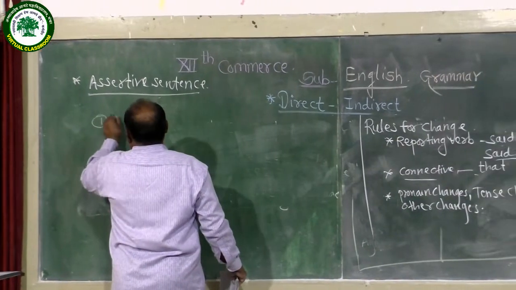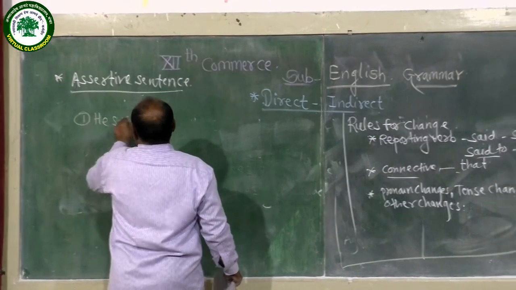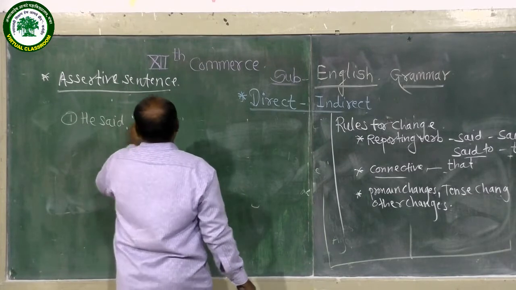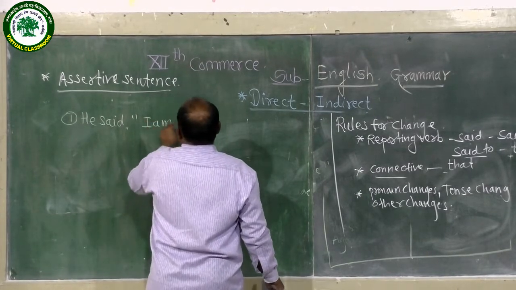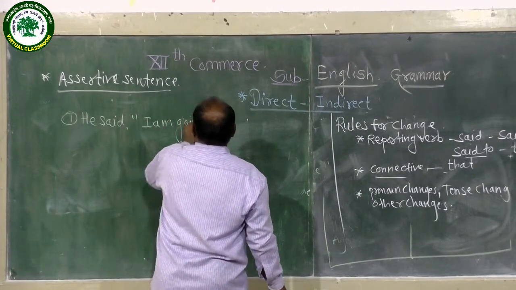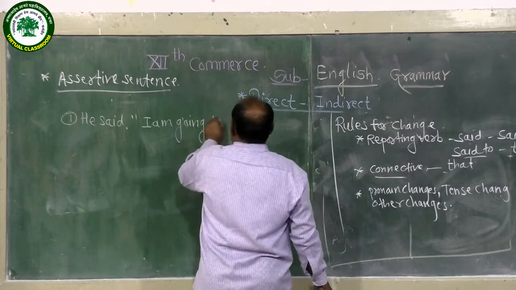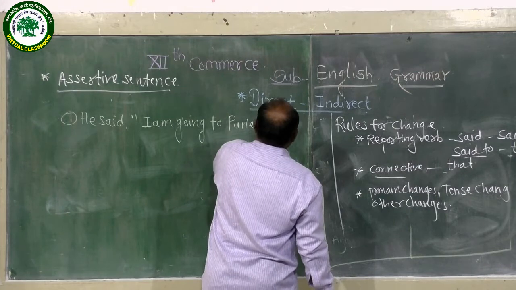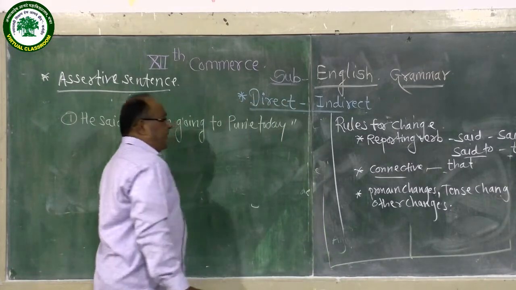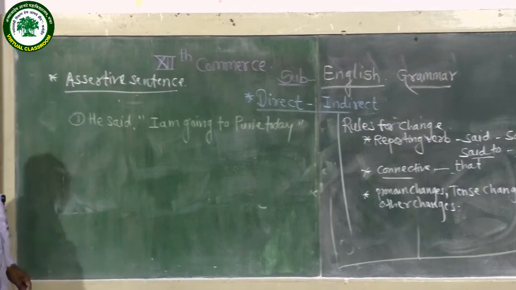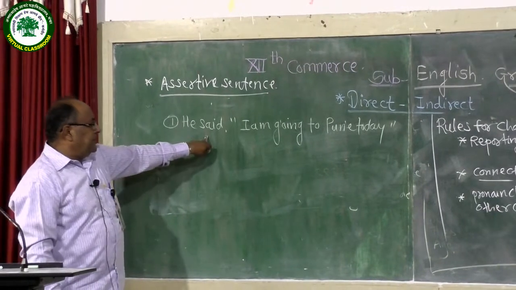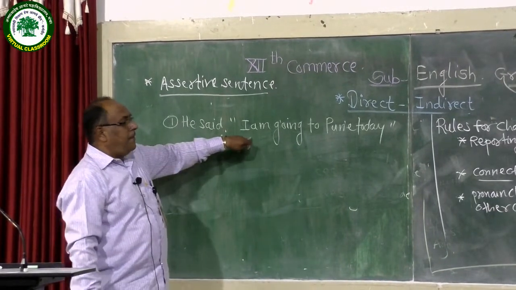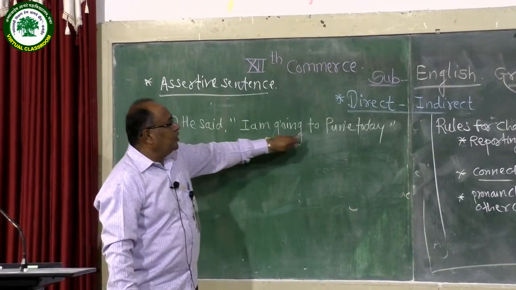He said, I am going to Pune today. Now look at this sentence. Reporting verb said, in inverted comma there is assertive type sentence, I am going to Pune.